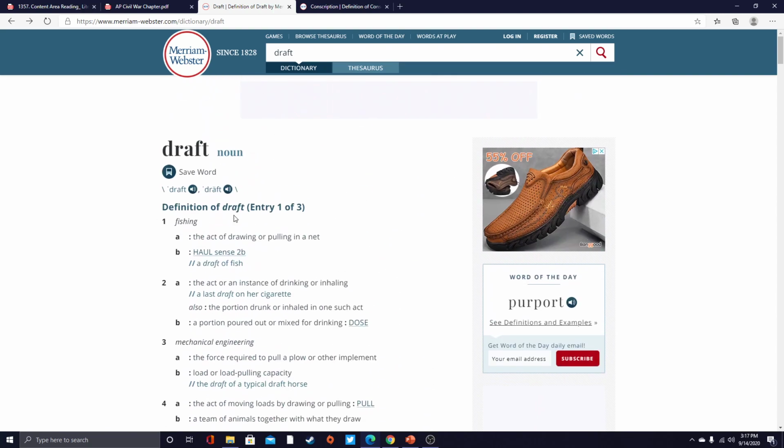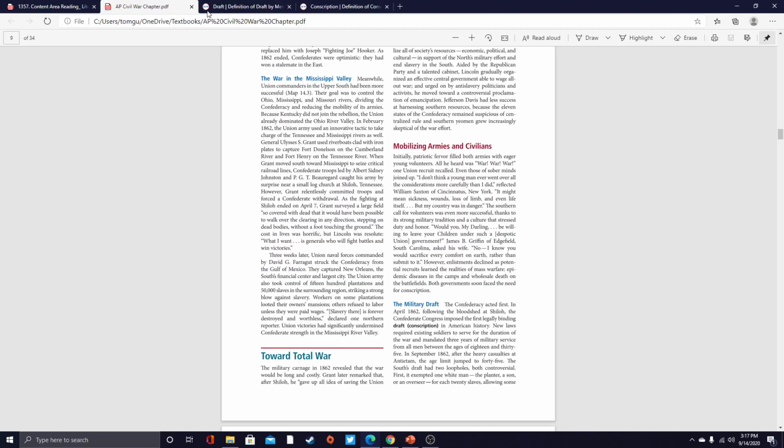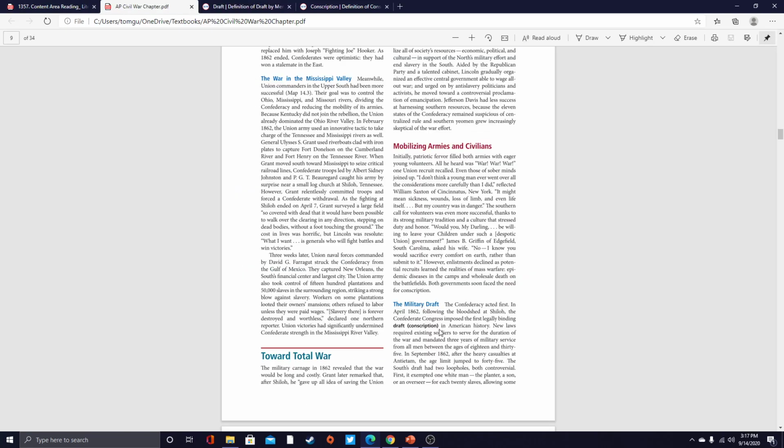Students will usually just go down the list reading the definitions until they hit the one they are most likely to use for this web page here. And as we can see, number 9, part A: a system for or act of selecting individuals from a group as for compulsory military service. And part B: a group of individuals selected especially by military draft. Those are two good definitions that would fit in this page.